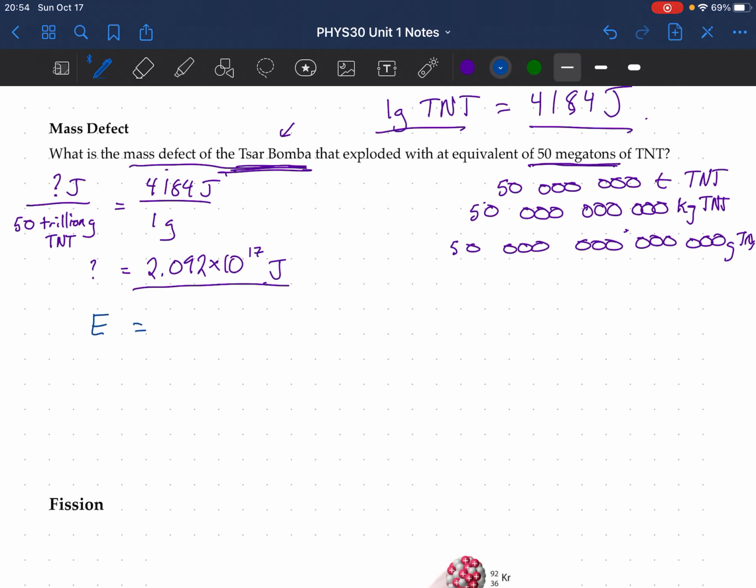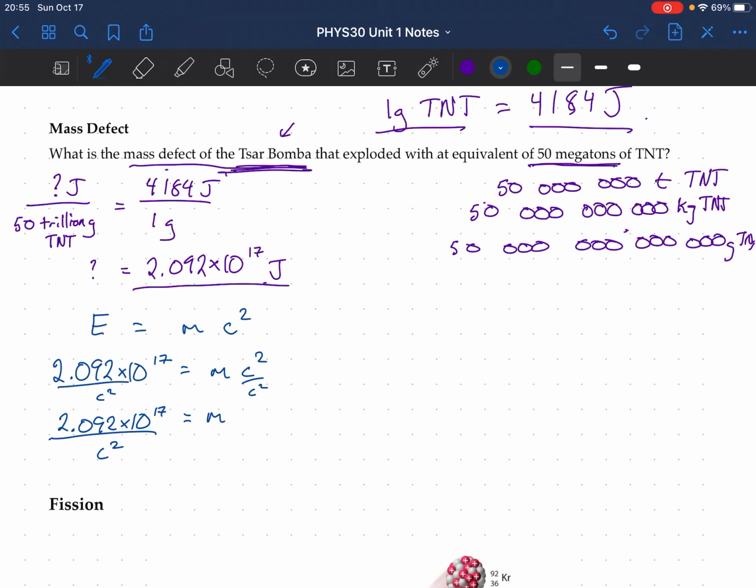So now we want to find the mass defect. We know the energy, so let's write out our formula. Energy is equal to mass times the speed of light squared. So our energy is 2.092 times 10 to the power of 17. It's equal to mass times the speed of light squared. Now, I don't need to write in what c is every time. We can just leave it as c. So we divide both sides by c squared. I get mass equal to 2.092 times 10 to the power of 17 divided by c squared. Now I just do that on my calculator.